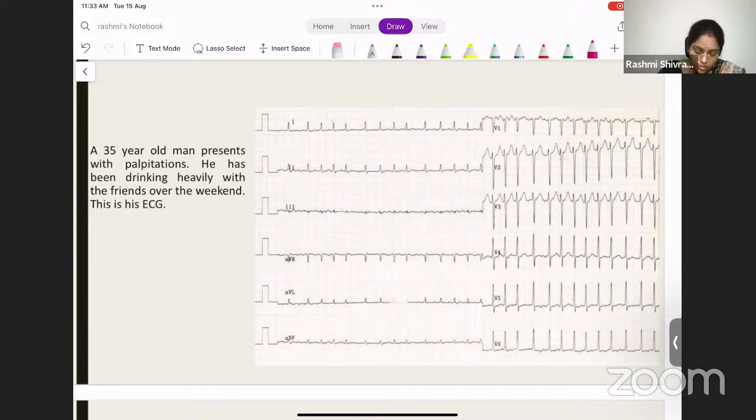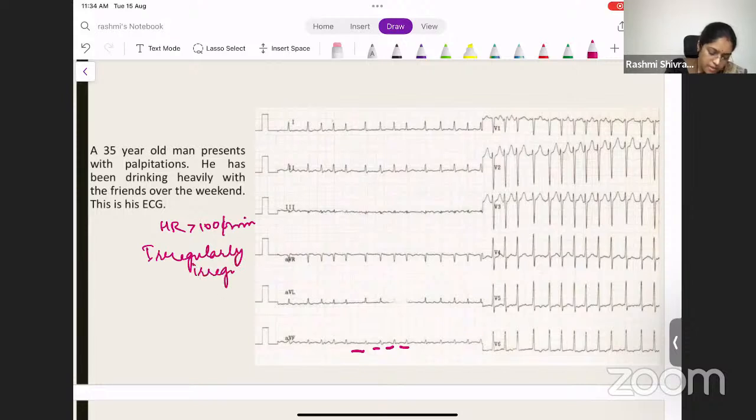So what do you see here? The heart rate is definitely more than 100 per minute. Is it regular? It is not regular, so it is irregular. So what comes to your mind when you say irregular? It could be atrial fibrillation.